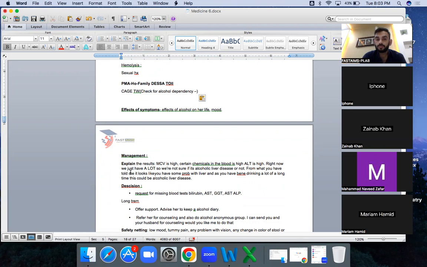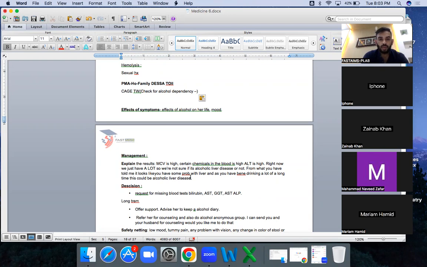Right now, we are not sure, but it could be because of the drinking alcohol. Don't say alcoholic liver disease. Don't say that. Say because of the drinking alcohol. Because to diagnose alcoholic liver disease, you need to do the ultrasound, and see the fatty liver over there. Without that, we cannot say that this is alcoholic liver disease. Better to say that it's high because of a lot of alcohol drinking.